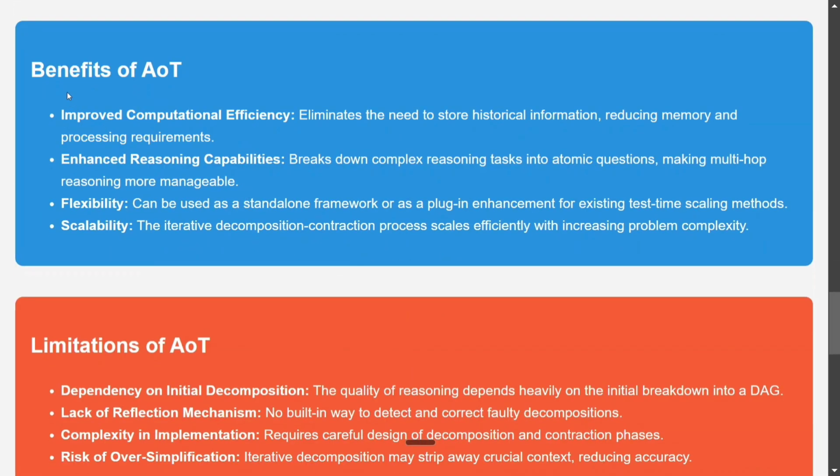Now, what are the benefits of atom of thoughts? It eliminates the need to store historical information, reducing memory and processing requirements because you're updating the questions depending on the previous answers. It breaks down complex reasoning tasks into atomic questions, making multi-hop reasoning more manageable. Flexible, can be used as a standalone framework or as plug and play. And scalable, the iterative decomposition process scales efficiently with increasingly large problem complexities as well.